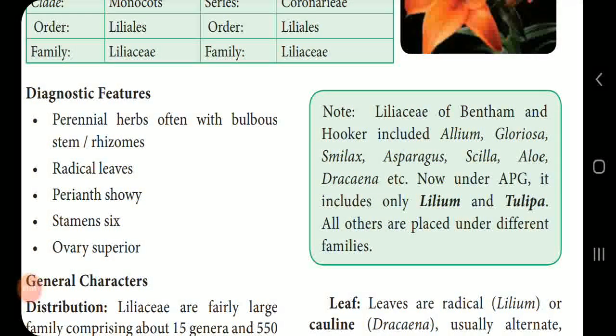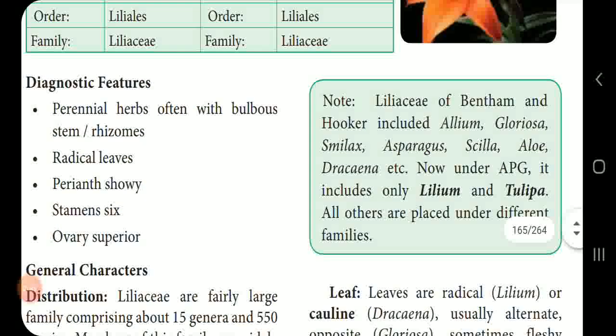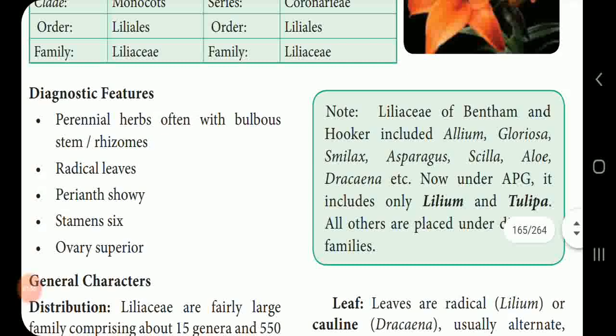So, this family has some diagnostic features, some special features. All these Liliaceae are perennial herbs with bulbs, that is, underground bulbs or rhizomes are present. The leaves are radical, perianth is present, stamens are 6. That is one of the special characters of monocots. Perianth present, stamens are 6, ovary is superior.